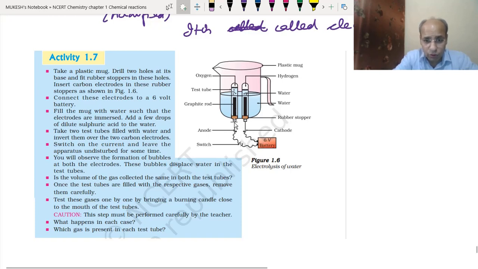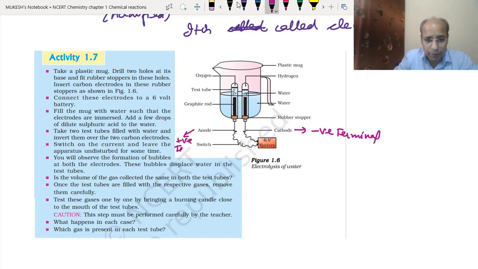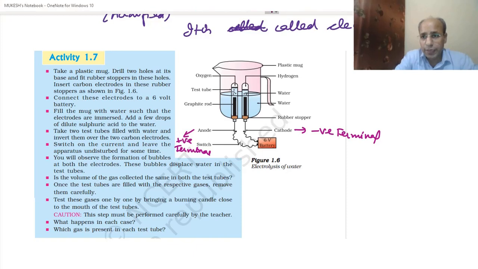The anode is connected to the positive terminal of the battery, and the cathode is connected to the negative terminal of the battery. So that means anode is positive and cathode is negative.